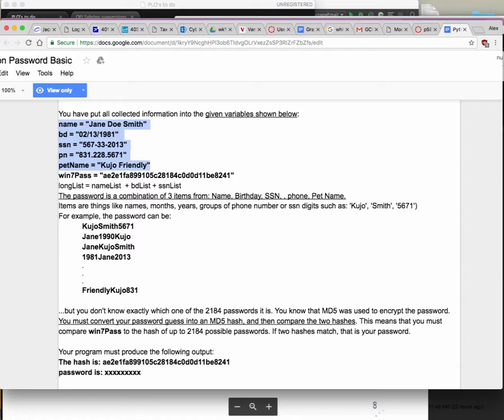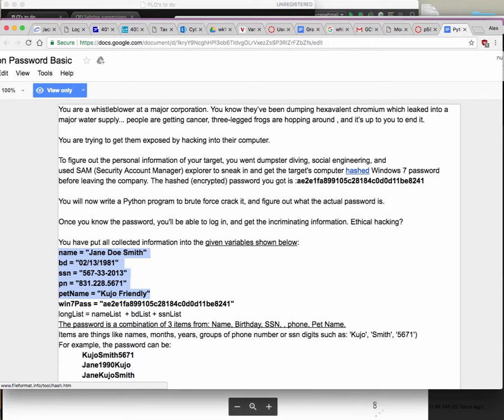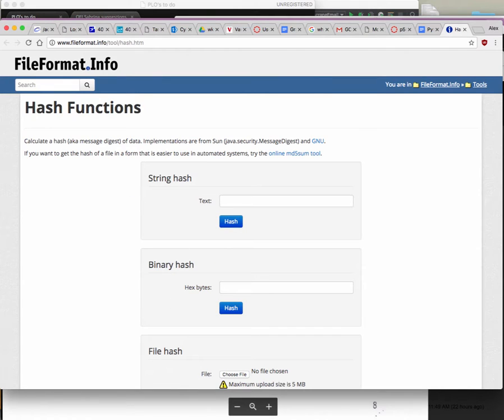And in order for you to determine which one's the correct one, you have to hash, right? So what does that mean? So let me see if I have a link in there. File format hash, take me. Okay, so let's say, for example, I have a string here, and I say hello world, right?